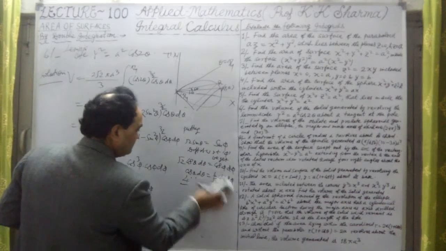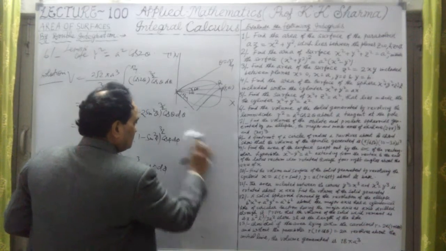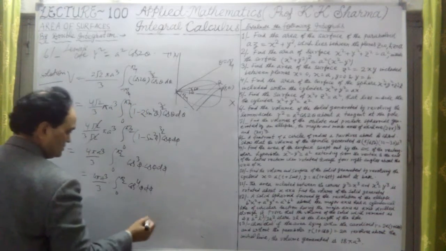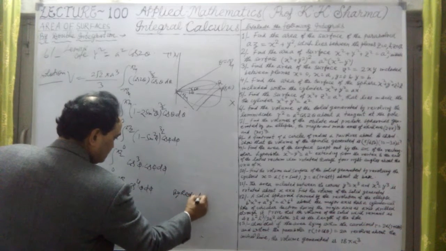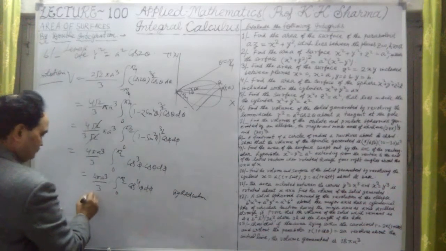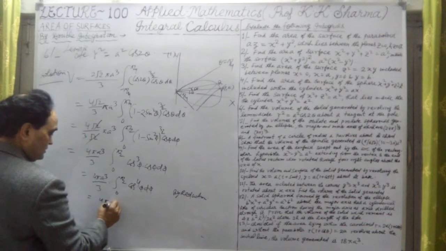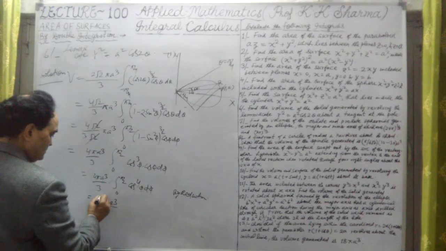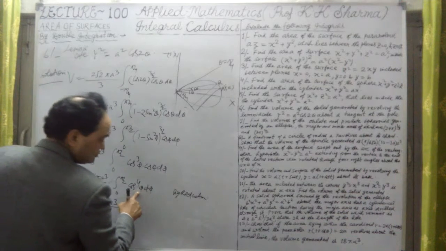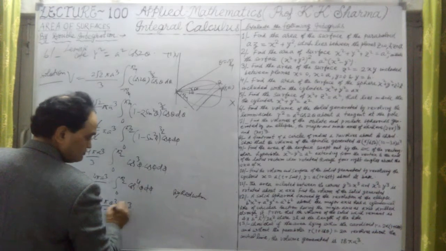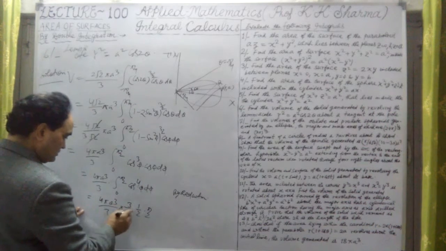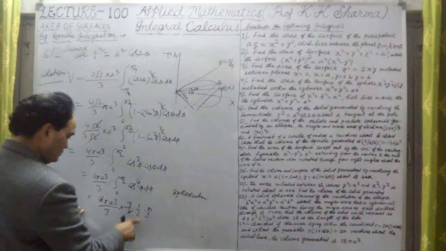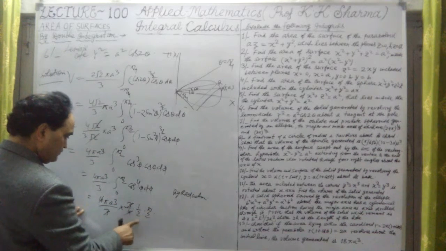What is the reduction formula for cos here? By the reduction formula we get the answer 4 pi a cube upon 3 into, this is 4, so it will be 3 by 4 into 1 upon 2 into pi by 2. What is the answer? 4 cancelled out, 3 cancelled out, now 4 is there.